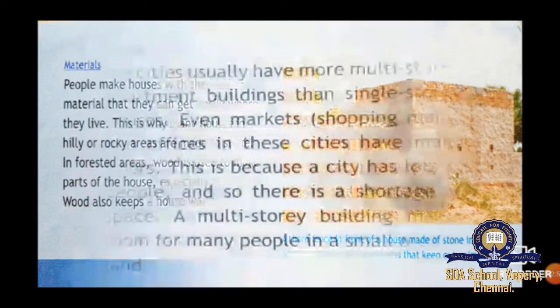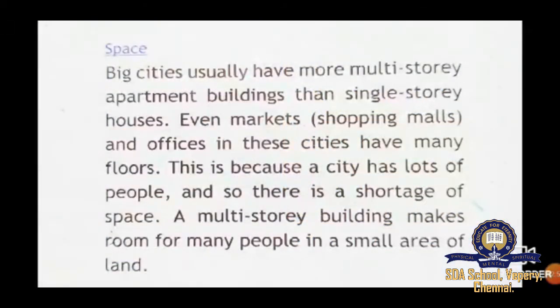Okay, next, space. In big cities there are usually more multi-storey apartment buildings than single-storey houses. Even shopping malls and offices in these cities have many floors.